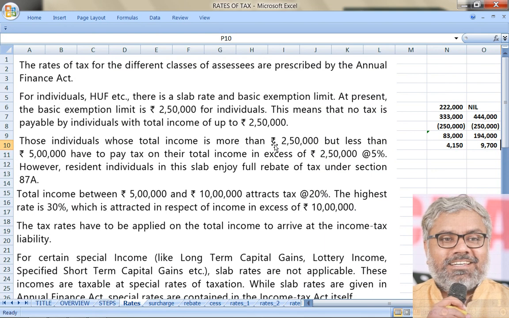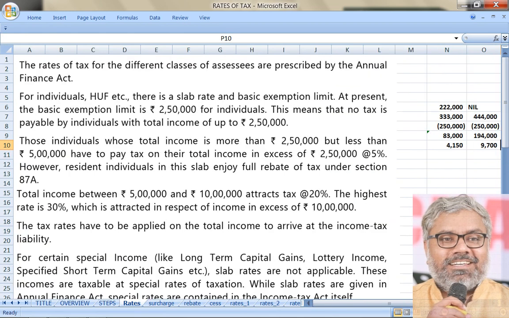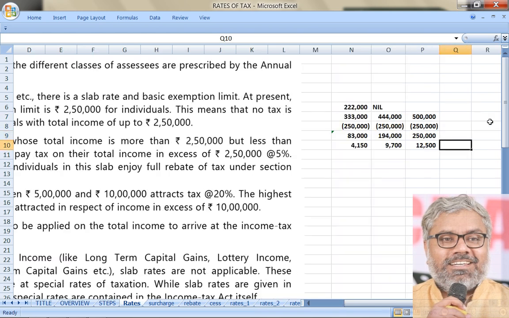If somebody has more than 2,50,000, not equal to, but less than 5 lakhs, not equal to, the rate of tax applicable will be 5%. So whatever the actual income is, minus 2,50,000, into 5%, that will give us the tax liability of the SSE.